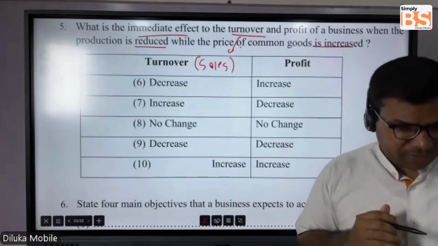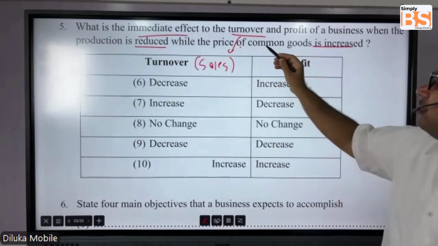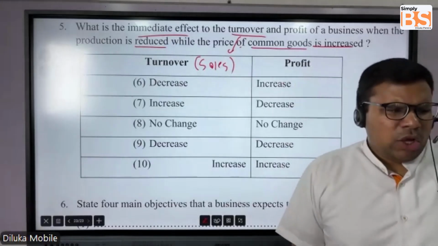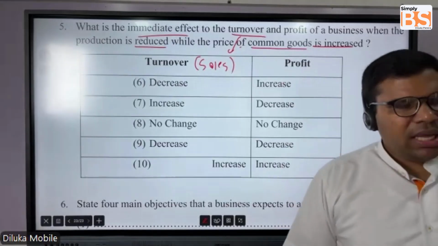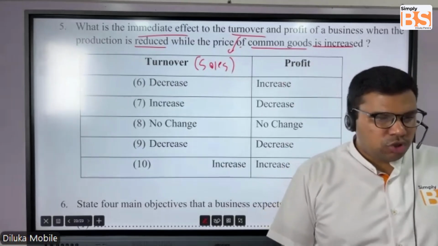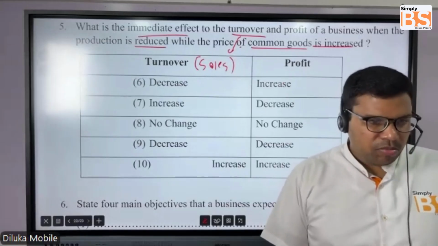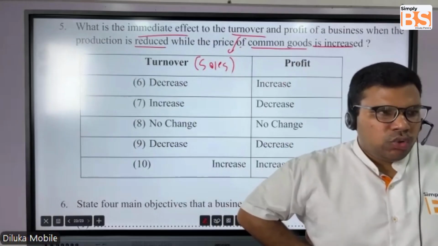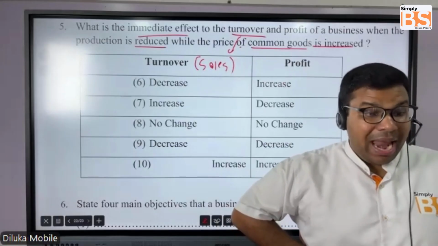Now first of all, we need to identify what these common goods are. Common goods means, students, very simply, the goods that consumers are using regularly. Every consumer is using these goods in common and regularly.